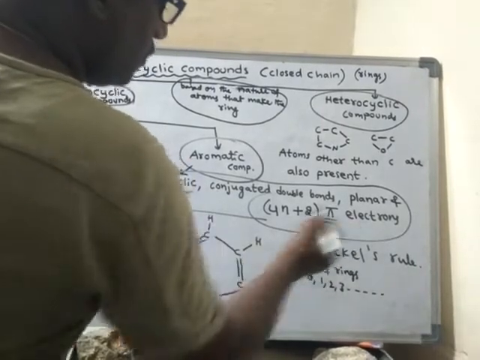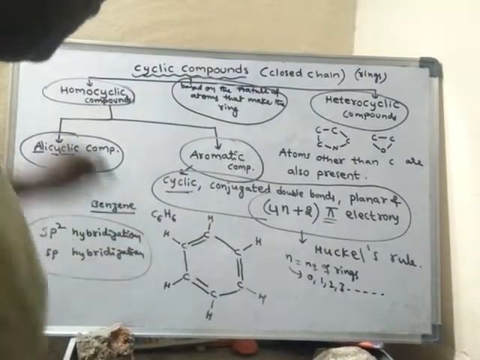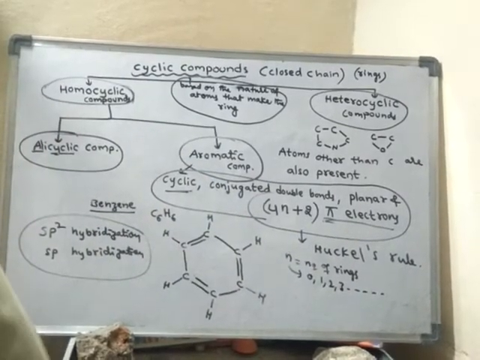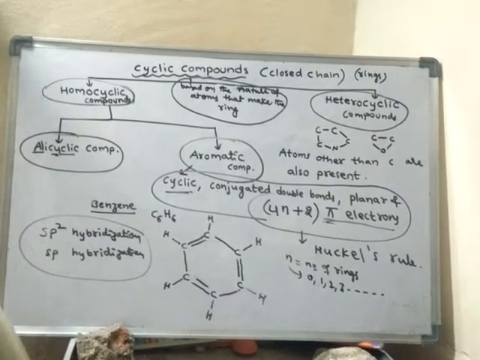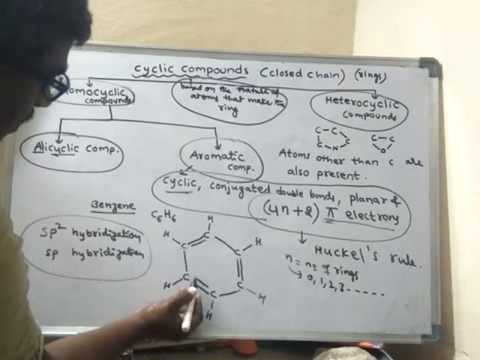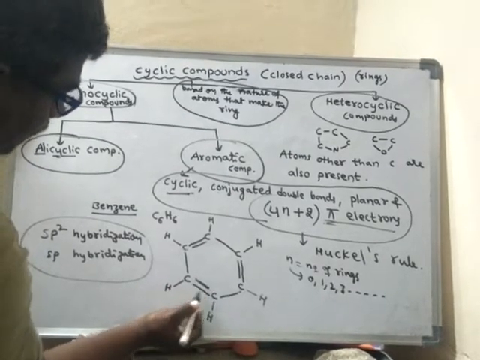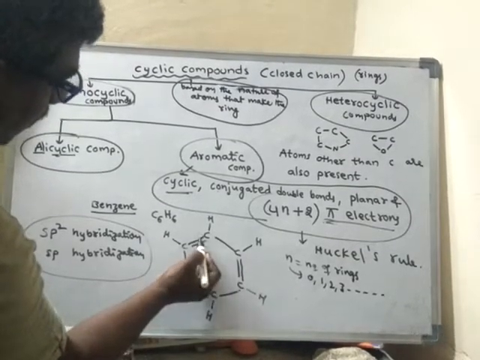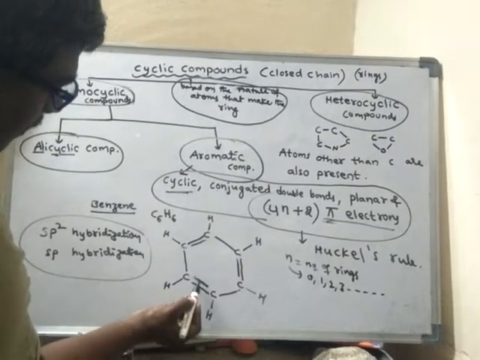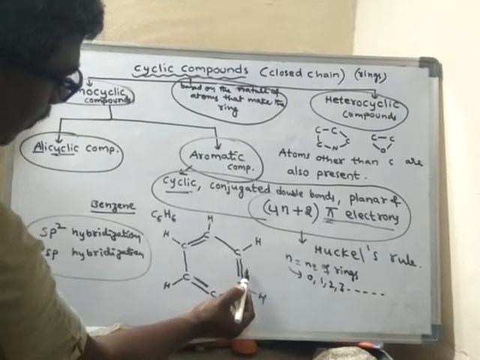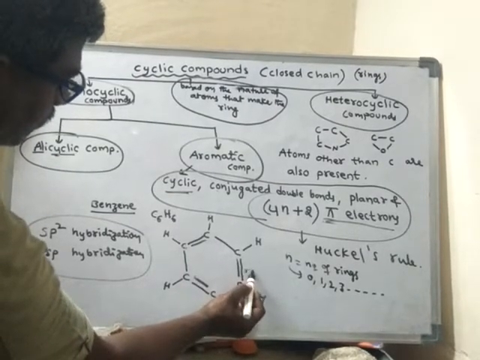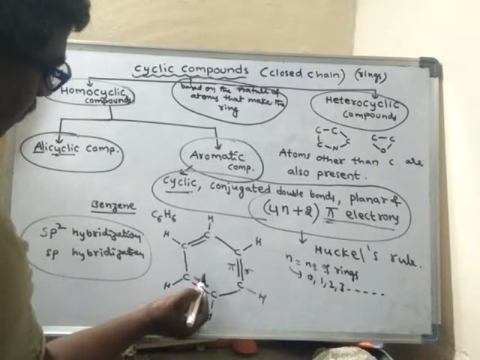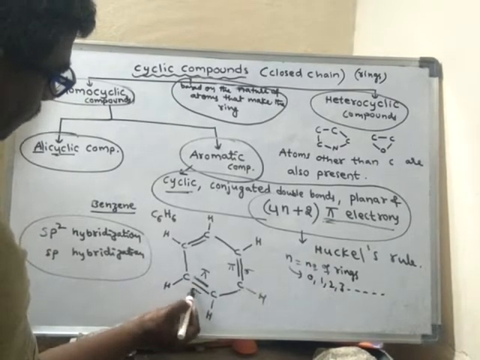What are pi electrons? See, look here, the electrons which belong to pi bonds are said to be pi electrons. See, here it is a double bond, a single bond, double bond, single bond, double bond, like this. So if there is a double bond, one bond will be a sigma bond and the other bond will be a pi bond. So like this. So how many pi bonds are there?